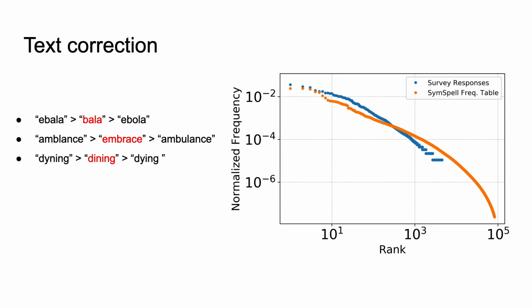So we take the distribution of all words in the text responses from the Ebola dataset, and we compare them with the SymSpell frequency table, and we can see the distributions are about as you'd expect, just there are more words in the SymSpell frequency table. Using this, we can then update the SymSpell frequency table using the survey response table in order to get the performance on the right side here. So we have Ebola and ambulance and dying, which is the preferred behavior.